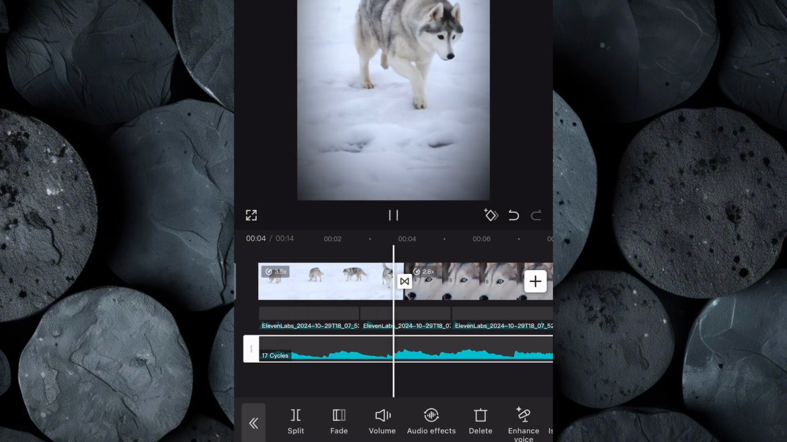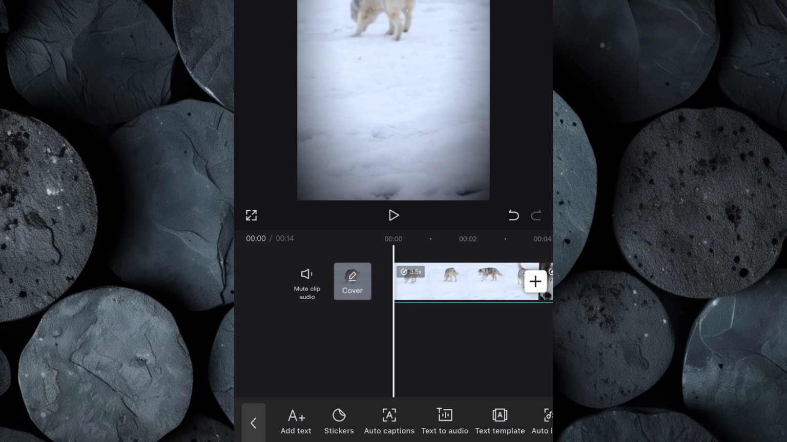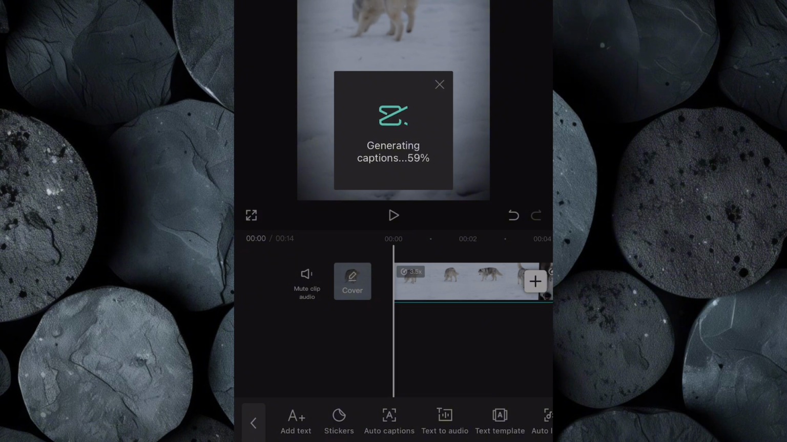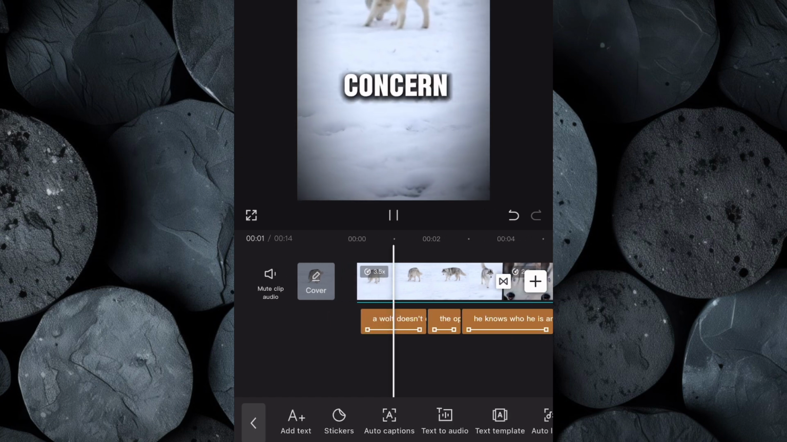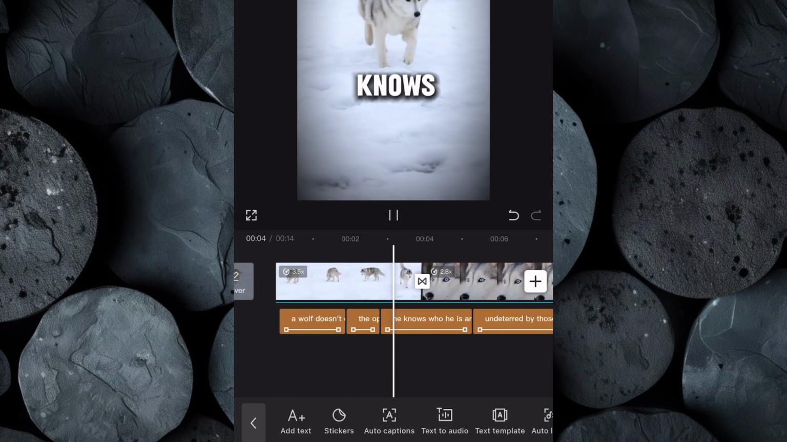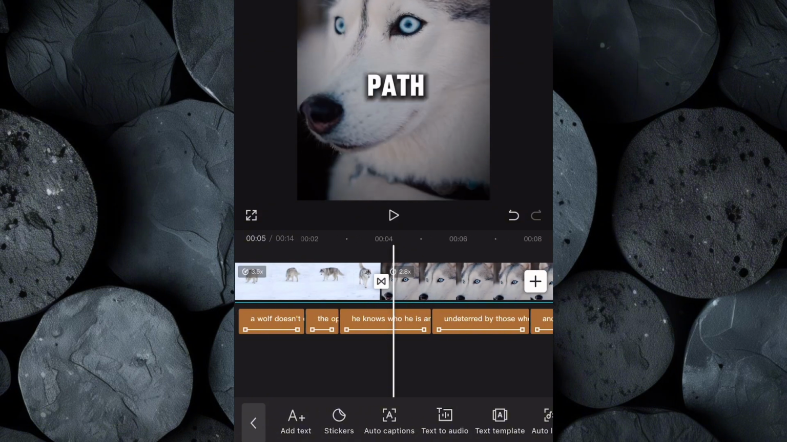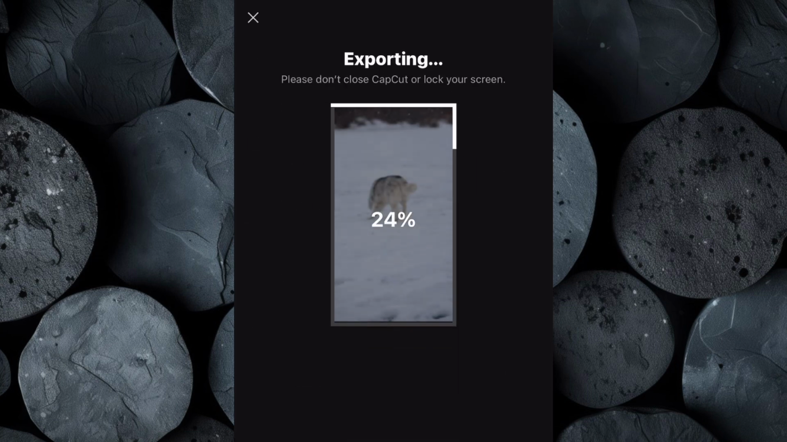Now to make our video more accessible and engaging, we'll add captions. Click on the text option, then select Auto Caption, then select your preferred template, click Generate and watch as the captions are created for you. In just a moment, you'll see how these captions enhance the viewing experience, making it easier for your audience to follow along. With everything neatly organized and polished, we're finally ready to export our video. Click on Export, then be sure to set the video resolution to 4K and download the video to your device.